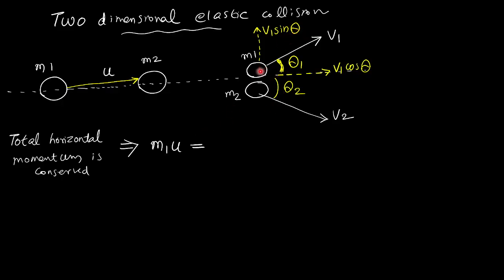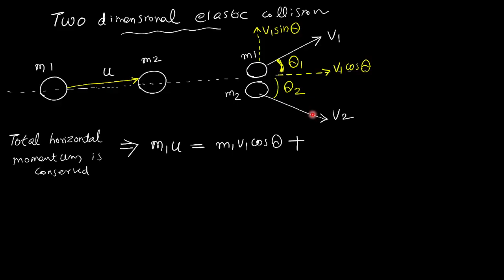So after collision, I will interact with you, but let me write the equation. After collision, M1 has the horizontal velocity V1 cos θ. So M1 has the momentum M1 into V1 cos θ. Mass into velocity, M1 into V1 cos θ, is the horizontal momentum of M1, plus it is in the positive direction.